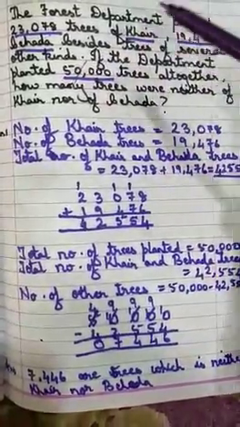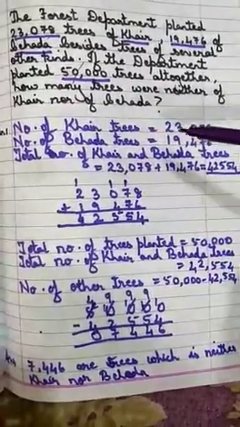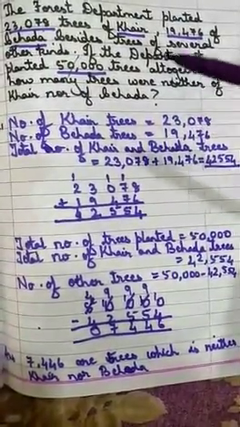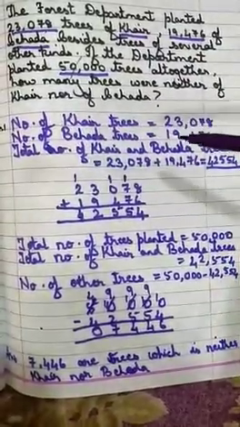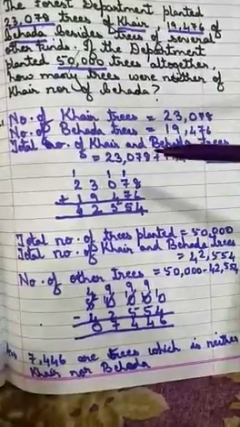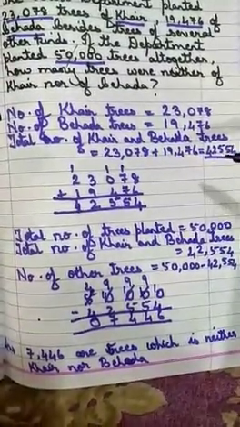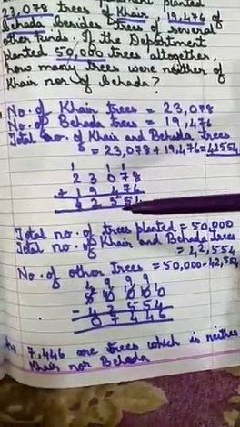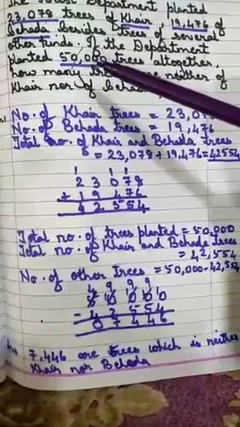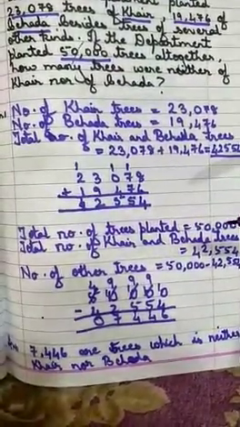So first we are going to do the addition. See here, the number of khair trees is 23,078. Number of behda trees is 19,476. Total number of khair and behda trees is how much? We have done the addition, that is we get the answer 42,554. But they have planted how many? 50,000. So the total number of trees planted is 50,000.